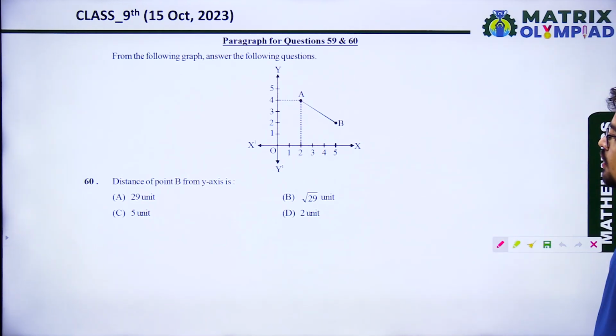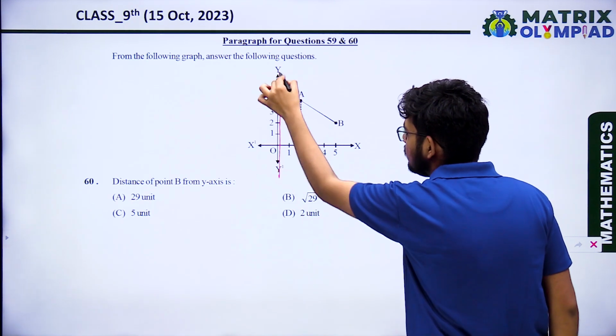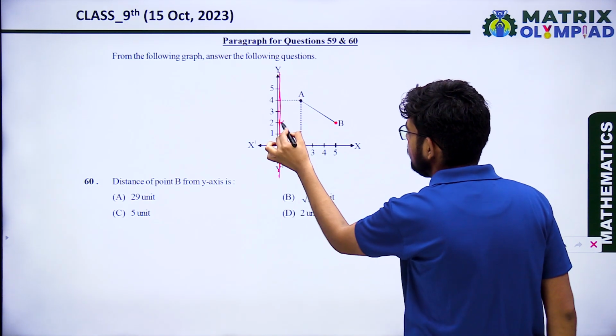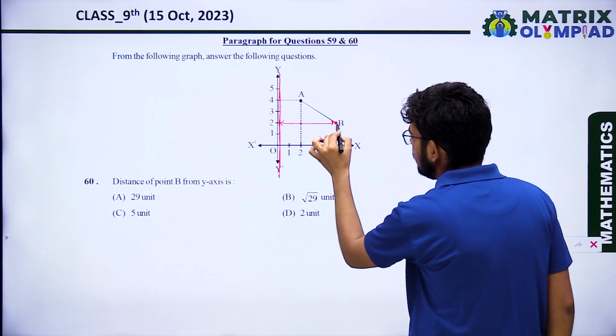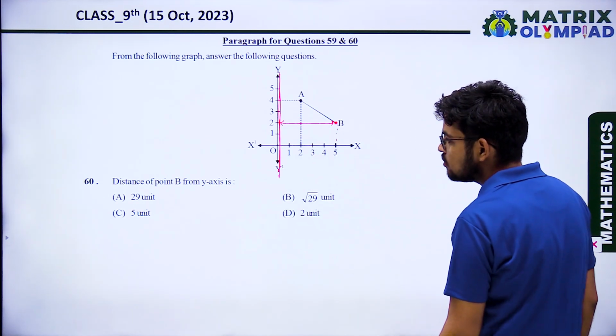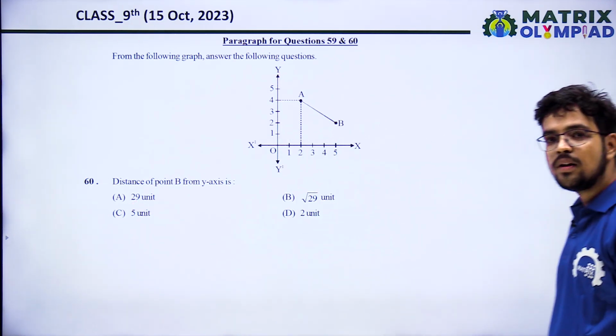The distance of point B from the y-axis. So this is the y-axis, and the distance of point B from it, if we measure, is 5 units. So the distance will be 5 units. Okay, thank you so much.